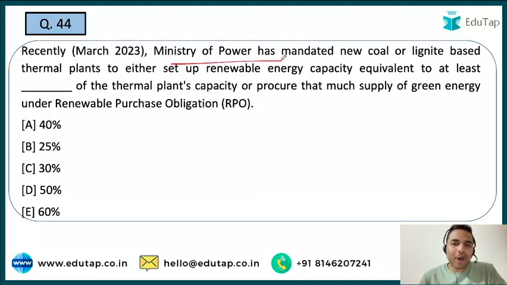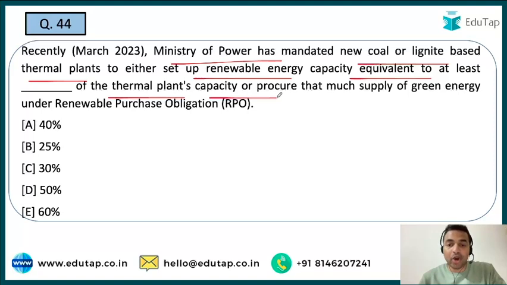So guys, the Ministry of Power has mandated that new coal and lignite based thermal plants either set up renewable energy capacity equivalent to at least dash percent of the thermal plant's capacity, or procure that much supply of green energy under the Renewable Purchase Obligation. See guys, you can see it is a very long question, and what has been done here is that a fill-in-the-blank has been made directly from a news article, with a value omitted. You can expect such questions in exams, and that's why you must be prepared for those questions as well.